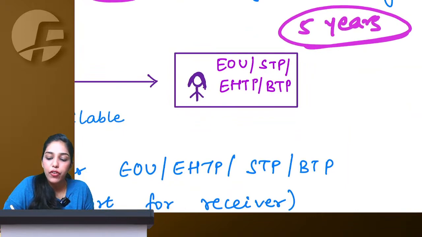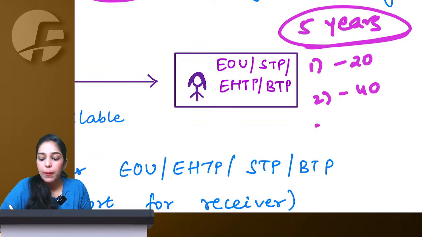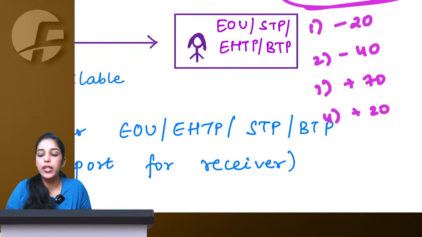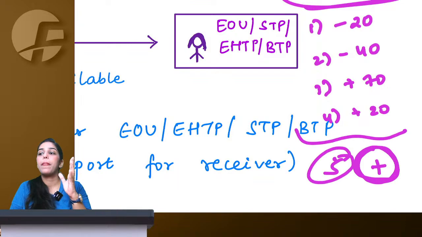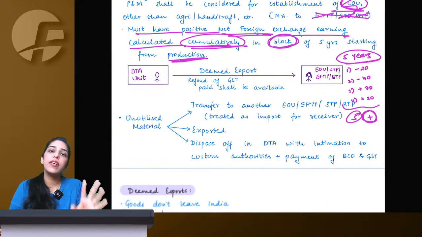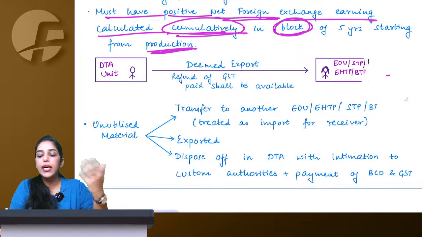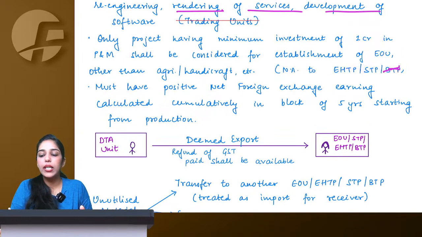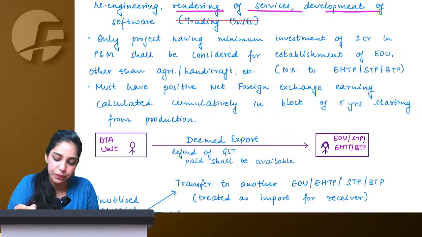Let's say the first year I had negative net foreign exchange of 20, the second year negative 40, but the third year I got positive 70, the fourth positive 20. So cumulatively in a 5-year block, if my total is positive, then it is fine. It is logical also that in initial years you might be paying more than you are earning, but ultimately 5 years are more than enough to reach break even and also earn positive forex for India.